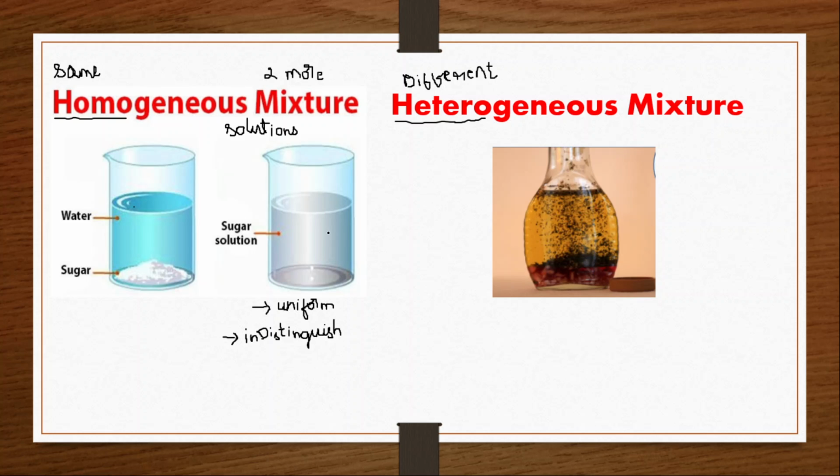So all the water will be evaporated and the solid sugar will be left out here. Clear? It can be separated. A compound cannot be separated. Even though a compound may be liquid, solid, or gas, you can't separate it. Even though two pure substances are mixed to form a compound, it can't be separated there. But here you can separate them by boiling.